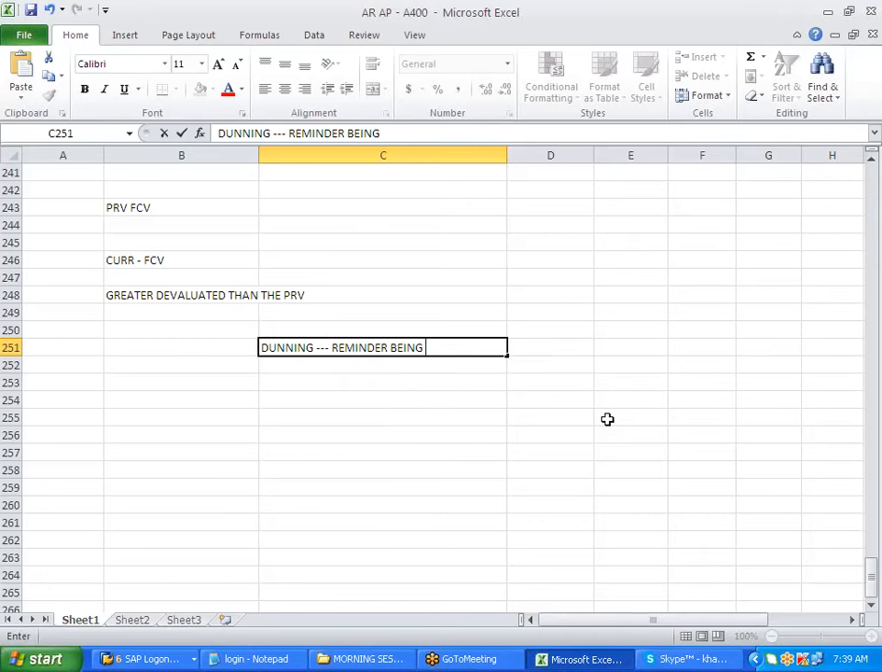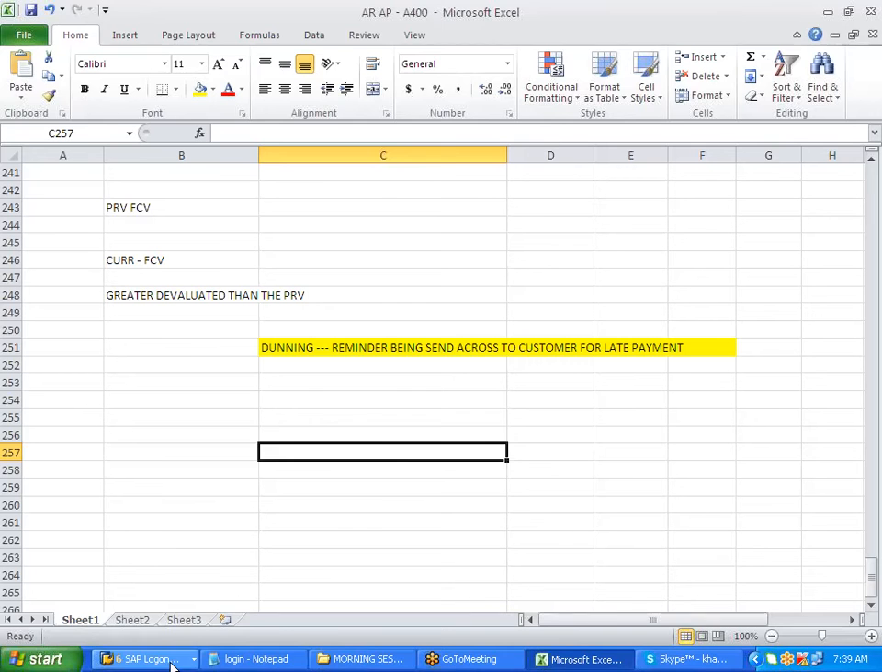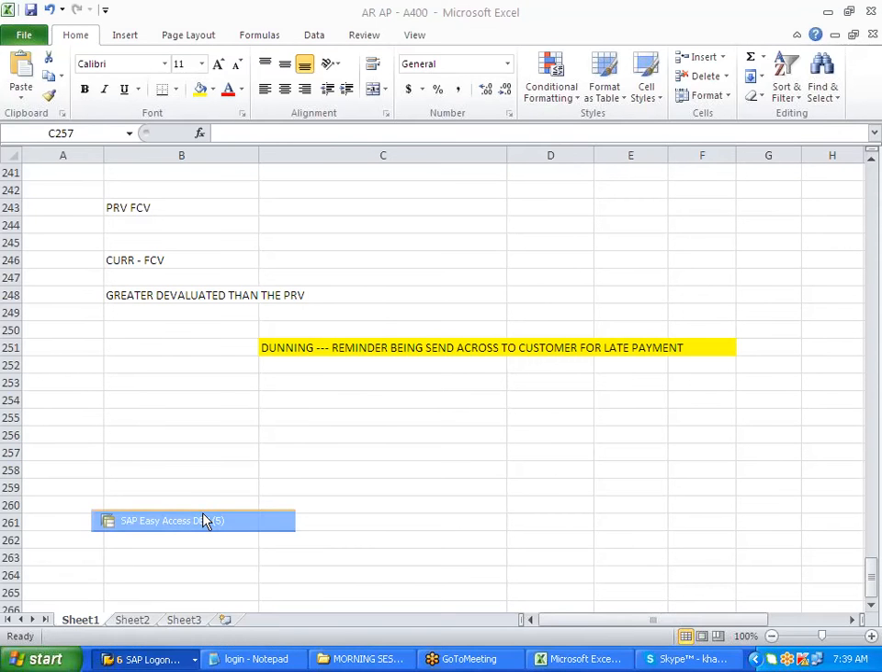A reminder being sent across to customers for late payment. This is what the concept of dunning is. How it works and all that, let us see in the system directly.